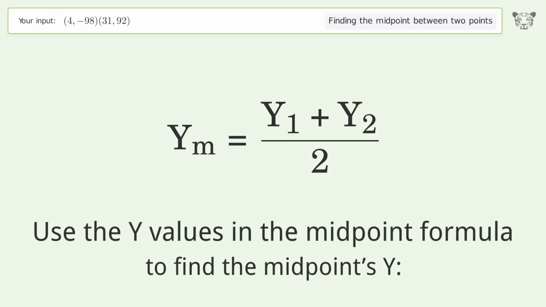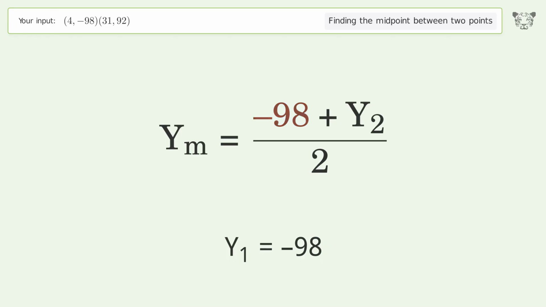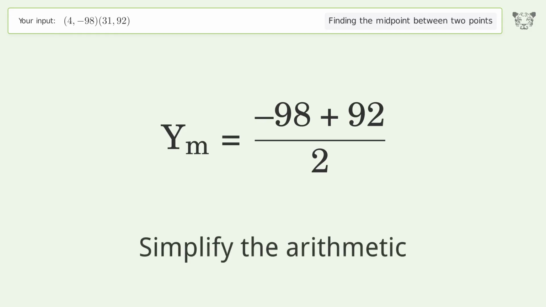Use the y values in the midpoint formula to find the midpoint's y. y1 equals -98. y2 equals 92. Simplify the arithmetic.